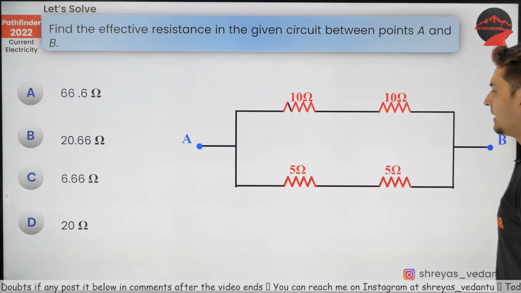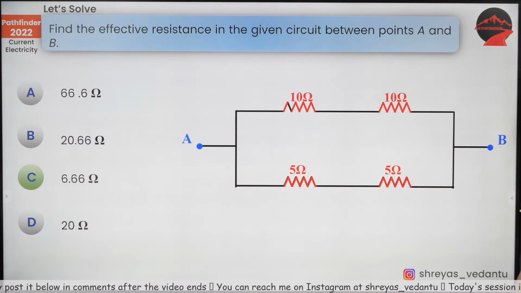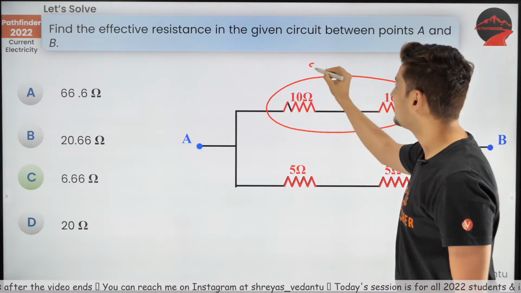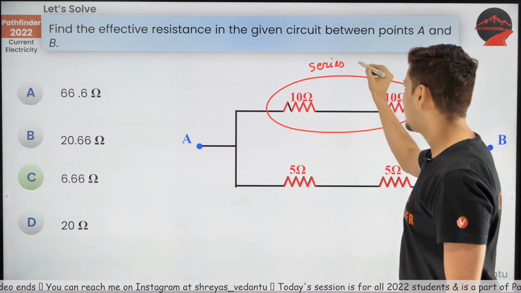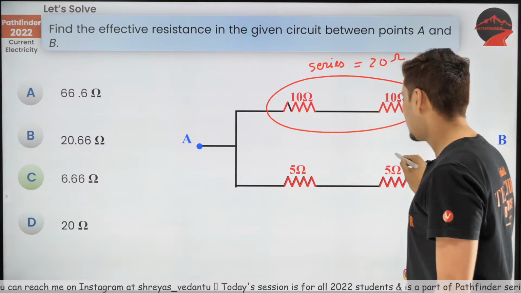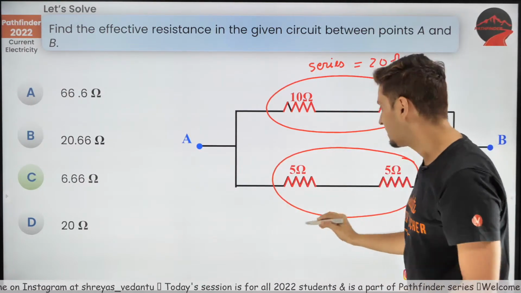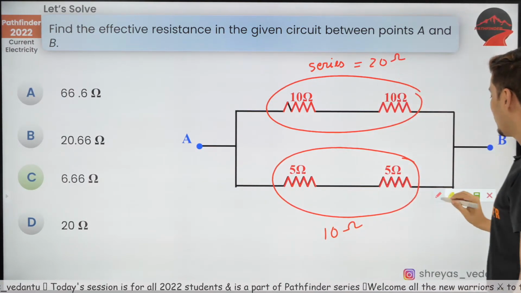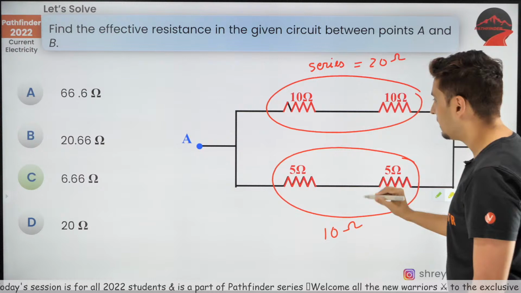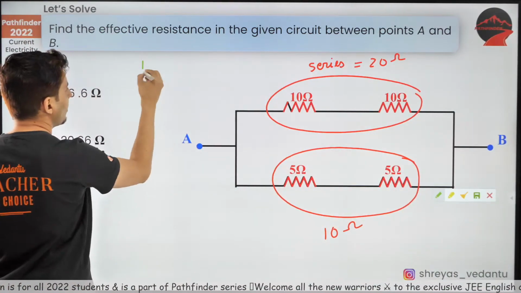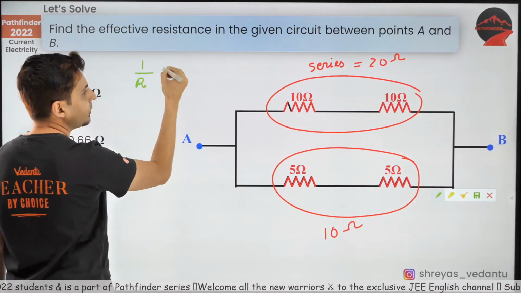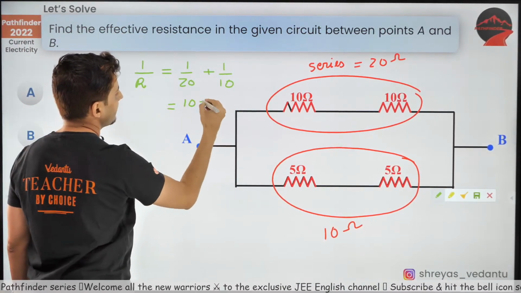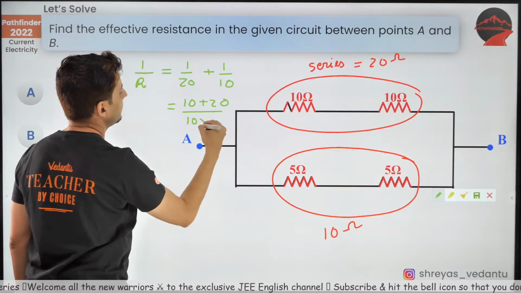Well, the correct answer is actually C, guys. And it's very simple to see. Why it is C? Because this 10 and 10 are in series. And if they are in series, their resistance will be 20 ohms. This 5 and 5 are also in series, so their equivalent will be 10 ohm. Now this 20 and 10, what are they in? They are in parallel. So 1 by R equivalent will be 1 by 20 plus 1 by 10. So this is nothing but 10 plus 20 divided by 10 into 20.